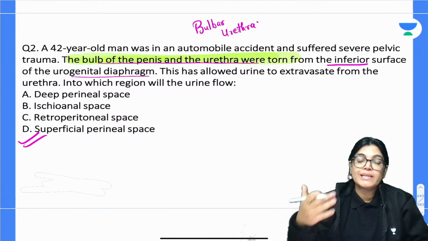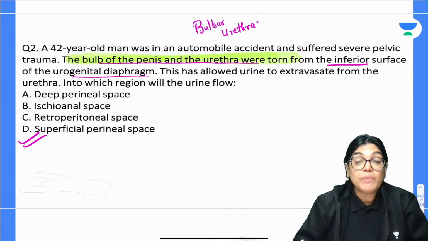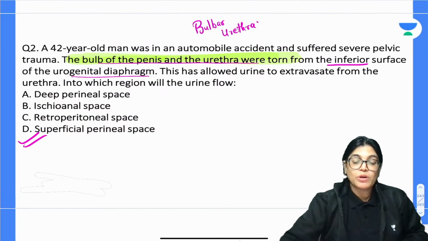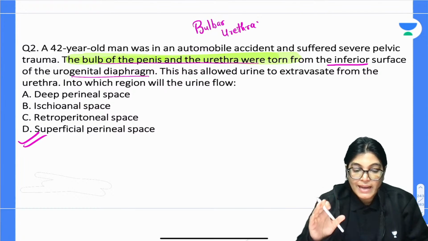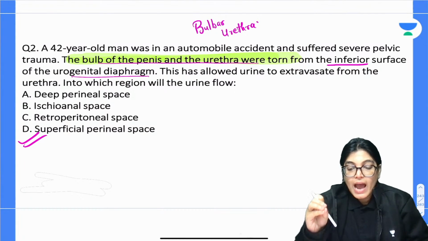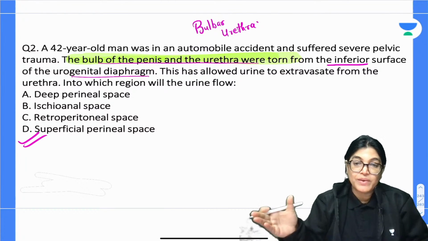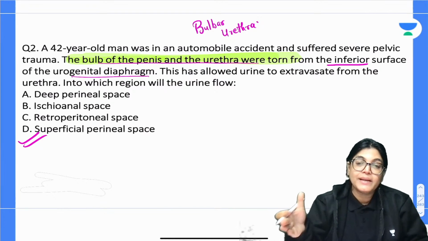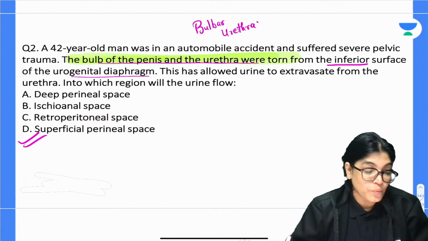If it is draining in the lower aspect, it can't drain below Holden's line. If you remember, the Scarpa fascia of the abdomen continues lower down and enters the thigh, and the membranous part of the superficial fascia gets attached with the deep fascia of the thigh at Holden's line. Because of the presence of Holden's line, the extravasation of urine is not going to happen lower to it.